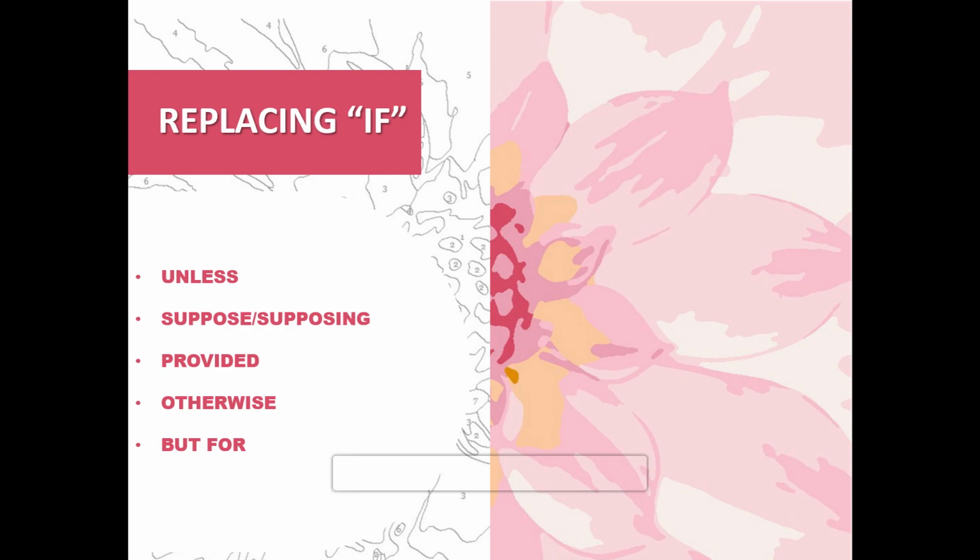Listen, conditional sentences do not necessarily include if. One can also write unless, suppose, supposing, provided, otherwise, but for, as long as, so long as, should, had, were, and many more words. But in today's video, I will specifically talk about the 5 words which can replace if. So let's discuss it one by one.